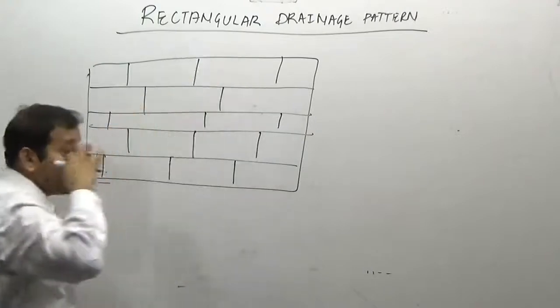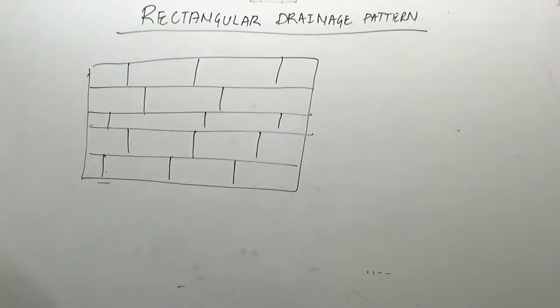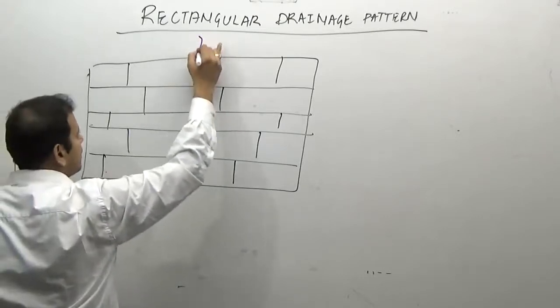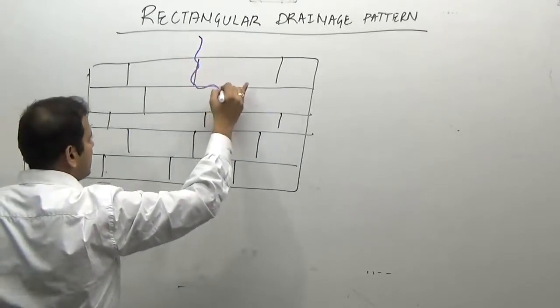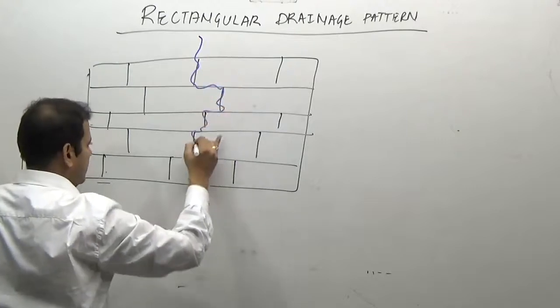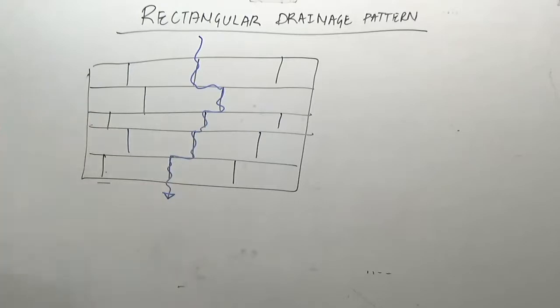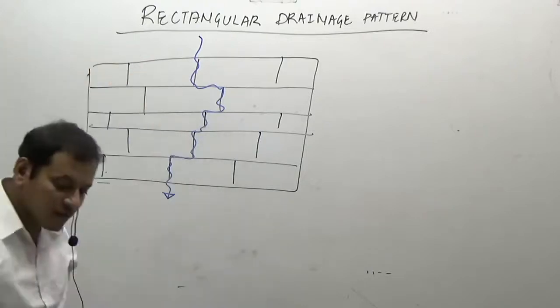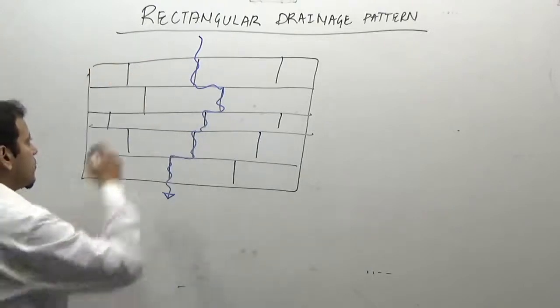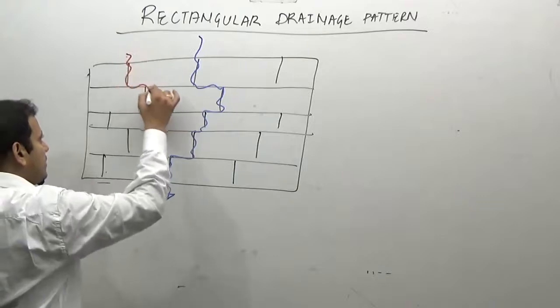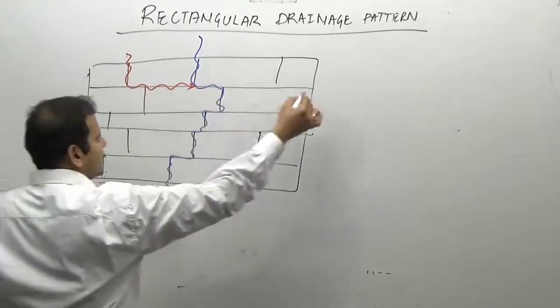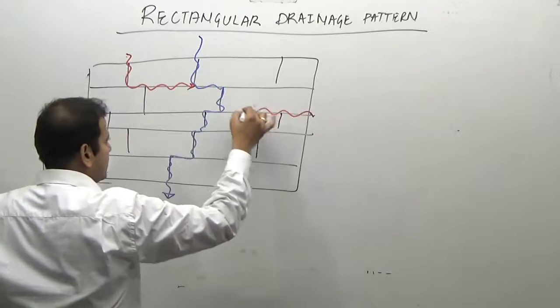See, I am showing in the diagram not the area of faulting, but the area of a well-jointed rock. In this, the main river will flow through the zones of weakness, that is through the lines of weakness, the faults in the rock system. If the river is flowing through the joints here, the tributaries which develop will also come and join the main river through the zones of weakness.